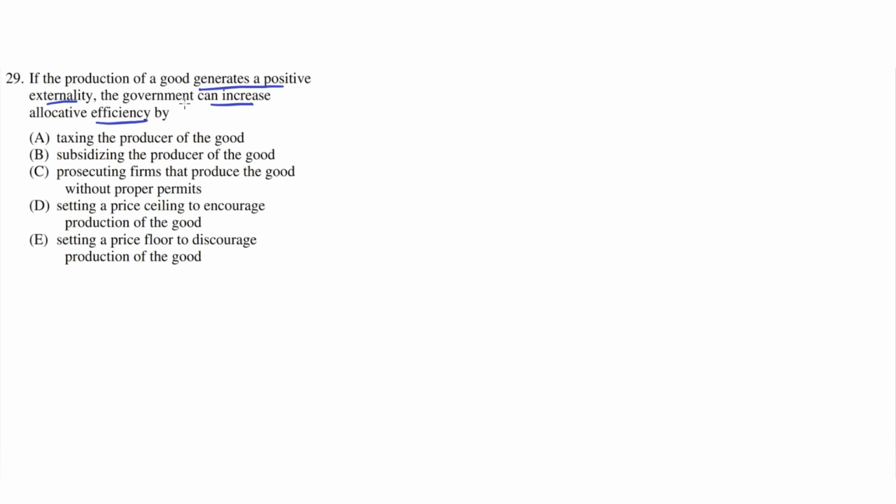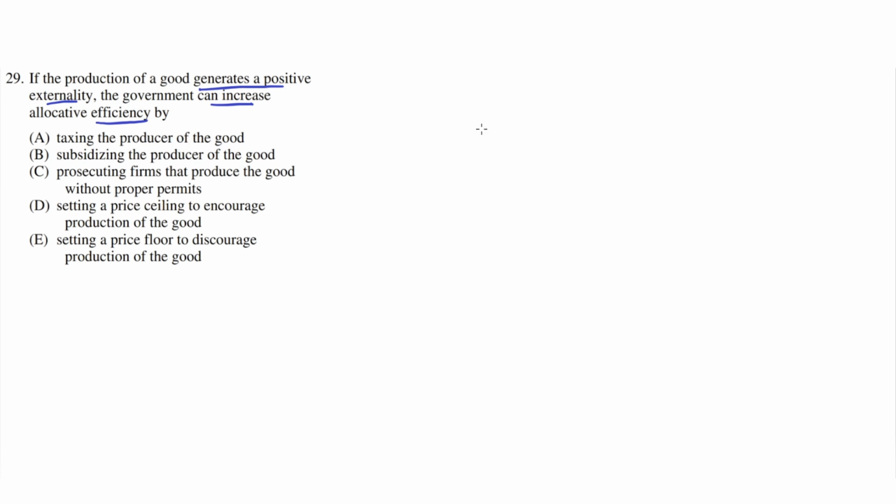So, if the production of a good generates a positive externality, this means that producing it gives off positive benefits not intended, and the government can increase these benefits to the allocative efficiency, which is just the efficiency or the desired market quantity of the good, by taxing the producer of the good.